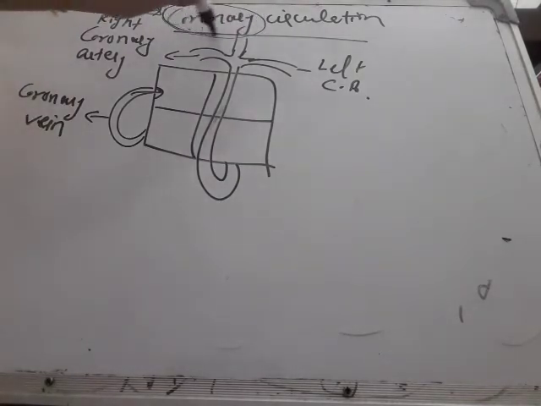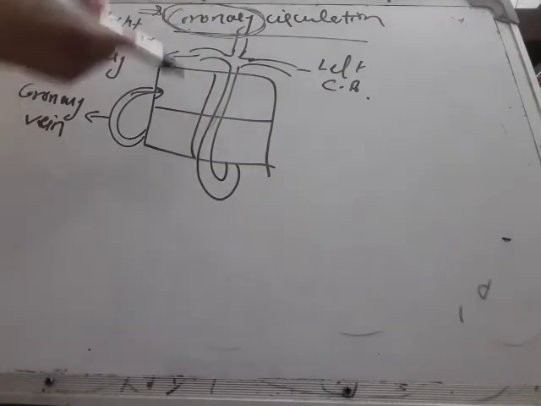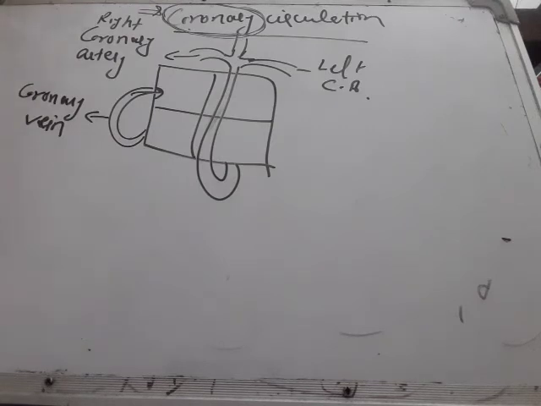The word coronary is used for the vessels which supply blood from the heart to the heart itself, because the heart has to undergo rhythmic contraction and relaxation continuously. So it also requires energy and oxygen. Where does the heart get energy from? The heart gets energy from the blood only. It gets oxygen from the pure blood.